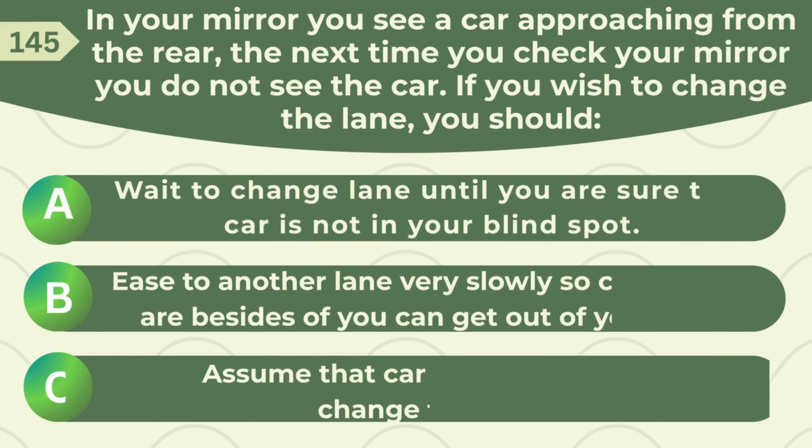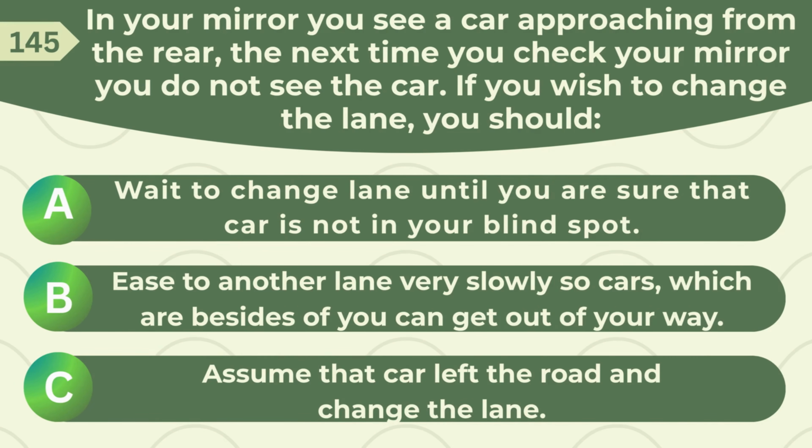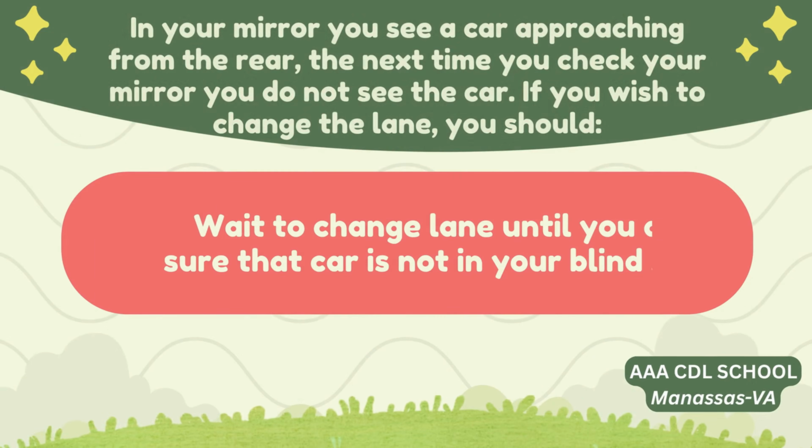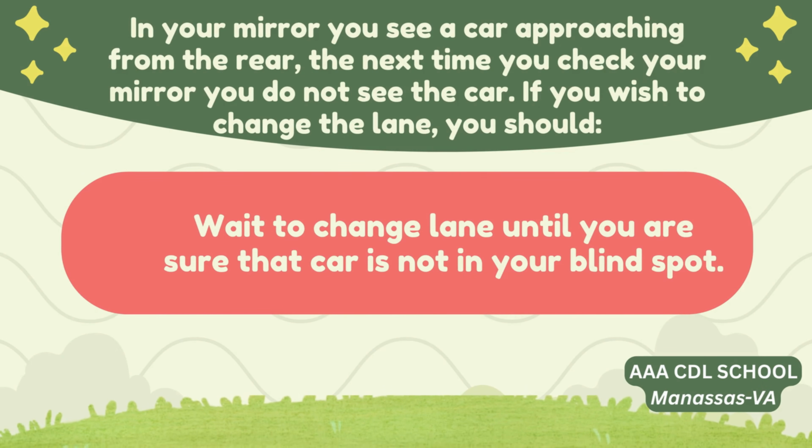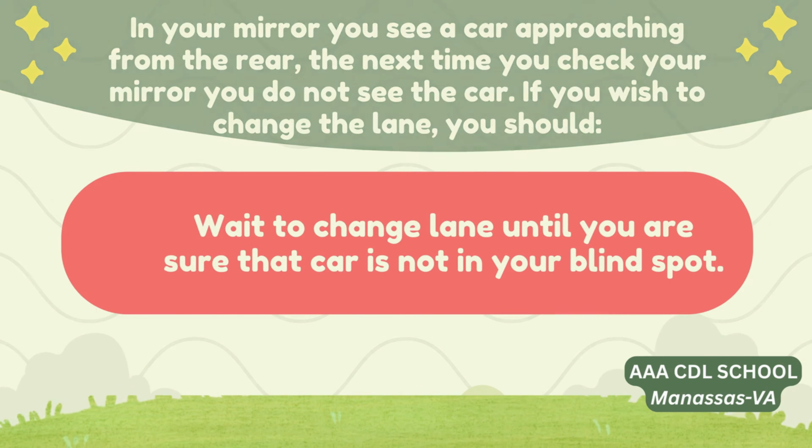In your mirror you see a car approaching from the rear. The next time you check your mirror you do not see the car. If you wish to change lanes, you should: A. Wait to change lanes until you are sure that car is not in your blind spot. B. Ease into another lane very slowly so cars beside you can get out of your way. C. Assume that car left the road and change lanes. Correct answer: wait to change lanes until you are sure that car is not in your blind spot.